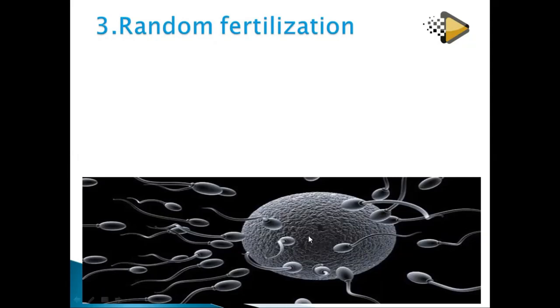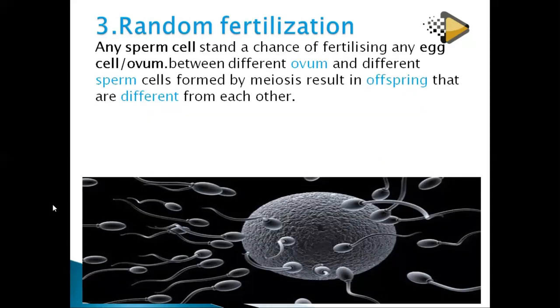So what does it mean? It means that this time it will be a different sperm fertilizing. Another time it will be a different sperm fertilizing. Obviously, we will have different genetic makeup, and then we will have what you call variation. We will have some differences among us. That's why you have different colors, different heights, different sizes, different length of hair. Why? Because the genes are being mixed up during these processes.